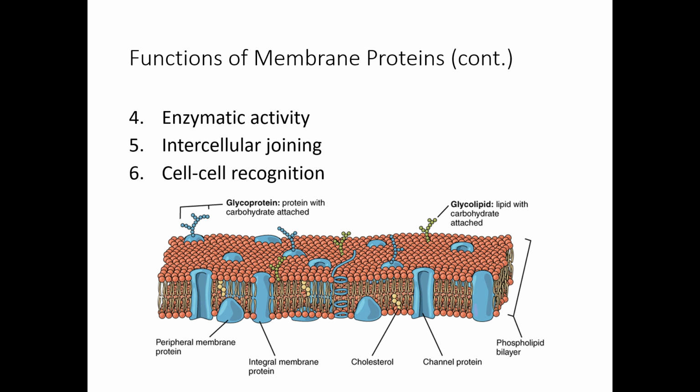Cell-to-cell recognition, an example of that can be when our white blood cell is floating through the blood and finds some other cell, and our white blood cell needs to know if it's a self cell or it's a foreign cell like bacteria. So by checking those special proteins, white blood cells can recognize our self cells.